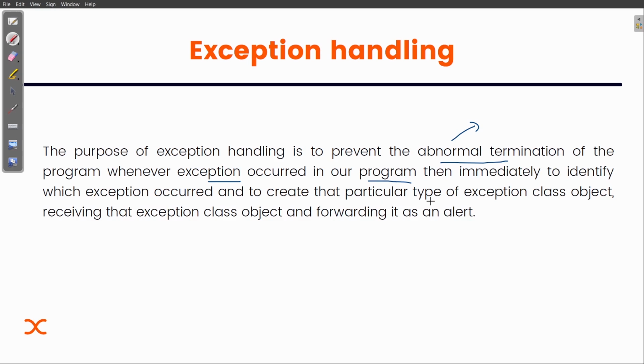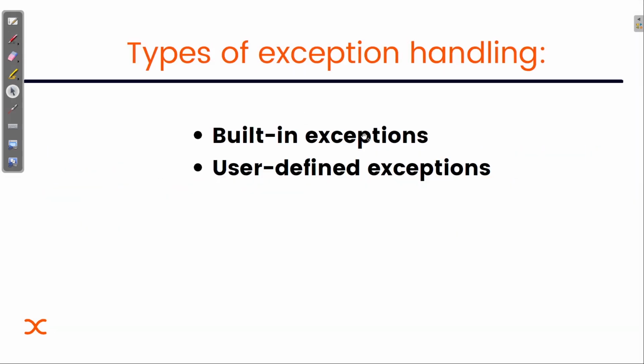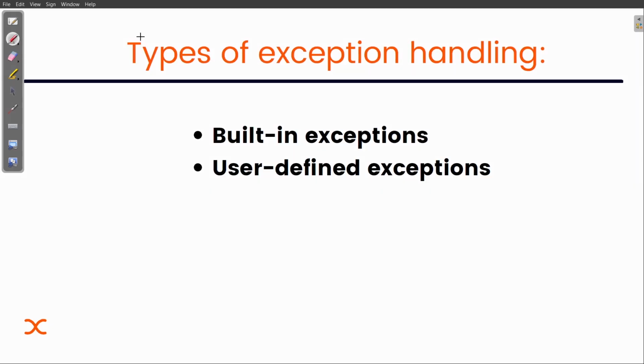And to create that particular type of exception class object, receiving that exception class object and forwarding it as an alert. So we are actually getting an alert that whatever value we have received is causing an exception. Basically we have two types by which we can handle these runtime errors or exceptions. First is built-in exception, and second is user-defined exception.